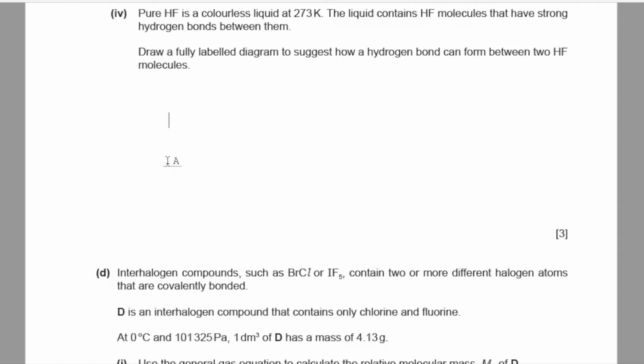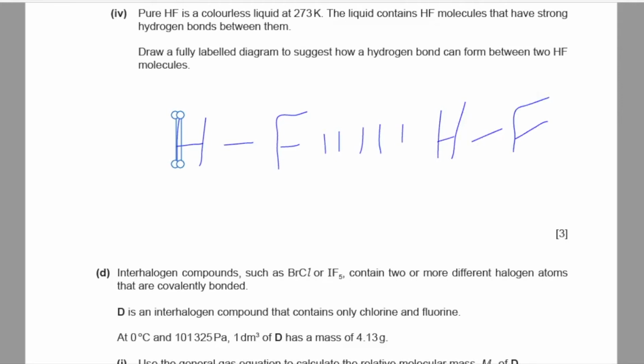So for HF, fluorine is one of the three most electronegative elements and has a lone pair of electrons. So this fluorine will be attracted towards the hydrogen of the other HF molecule. This is hydrogen bonding.